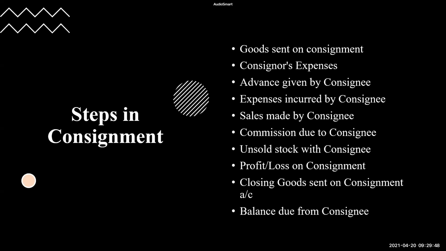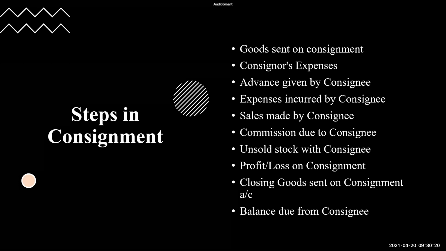Right? So if you remember these steps in order, for each step we will write one journal entry and then we will transfer to the ledger accounts. Or another easy method here is, just remember these 10 steps. Seeing these steps, we will first prepare the ledger accounts. Then looking at the ledger, we can easily write the journal. Even that is simple. So we have two options. Either we first write the journal and then prepare the ledger, or otherwise directly from the steps we will prepare the ledger accounts, and then looking at our ledger we will write the journal entries.